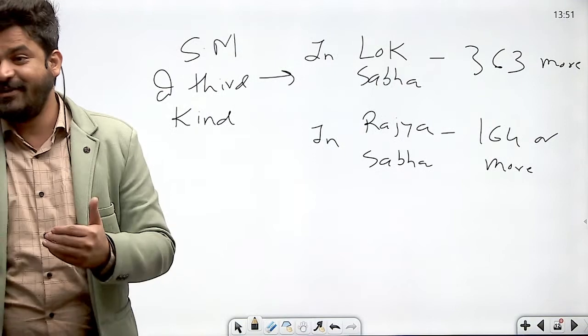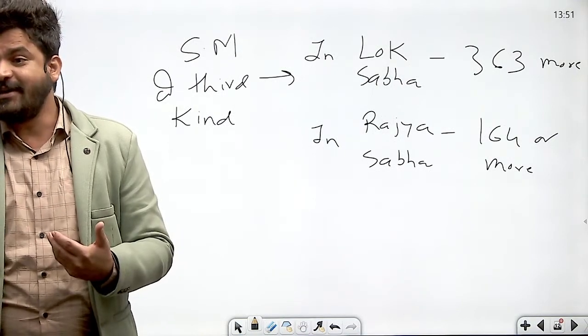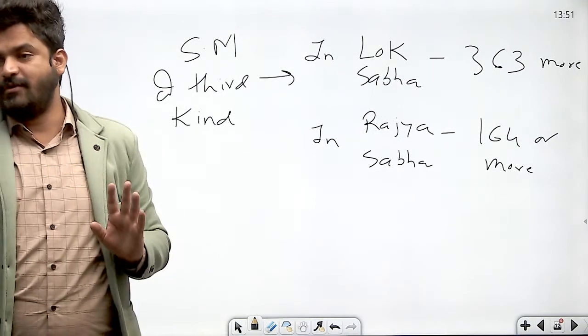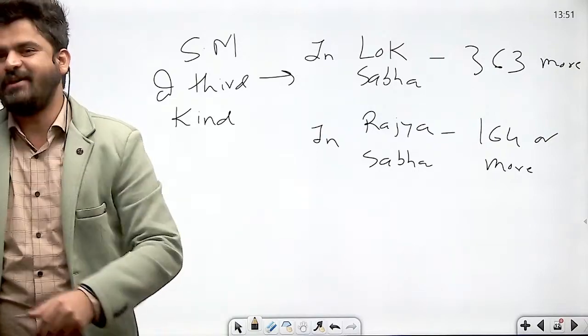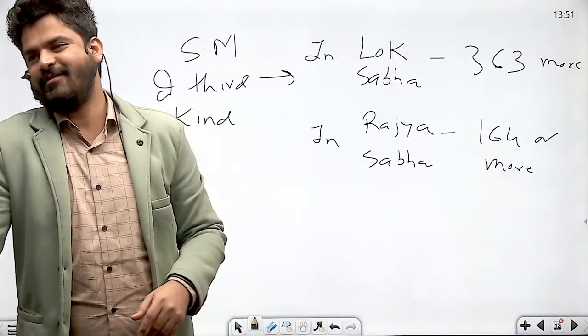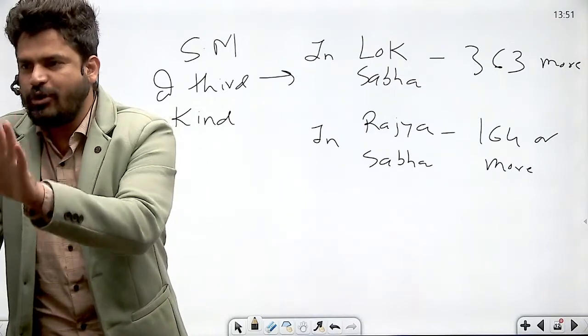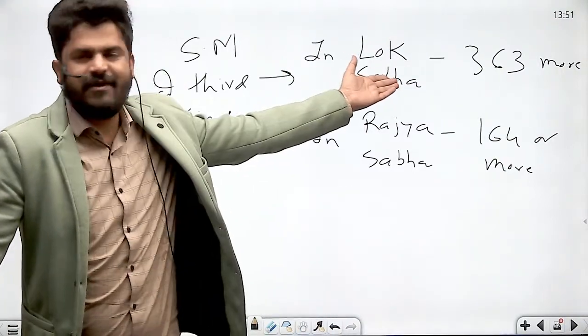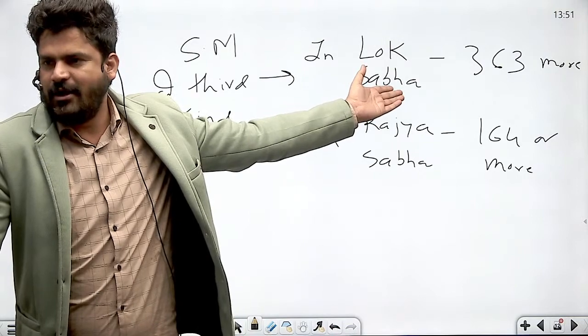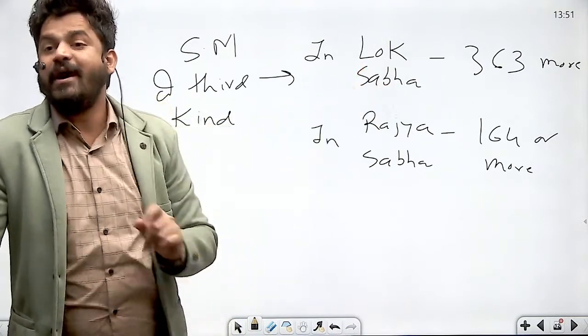Why? Because here the majority is not less than 2/3 and that too of total strength and not present and voting. हो सकता है किसी दिन 300 ही लोग present and voting हैं. 300 लोग अगर present and voting हैं तो वो resolution पास ही नहीं हो पाएगा. It will be defeated in Lok Sabha. ठीक है?